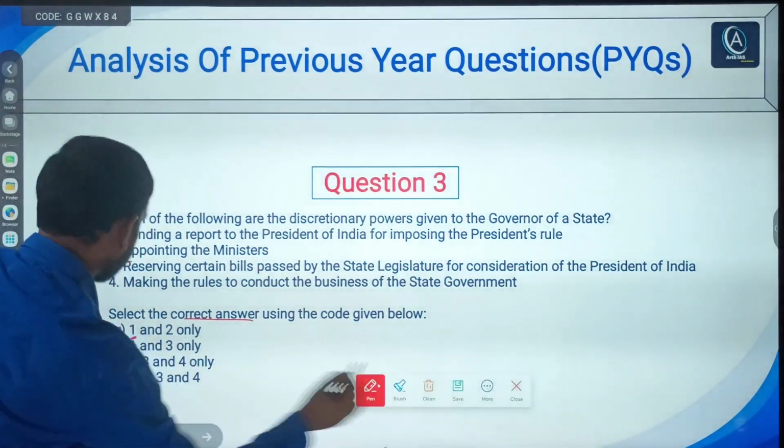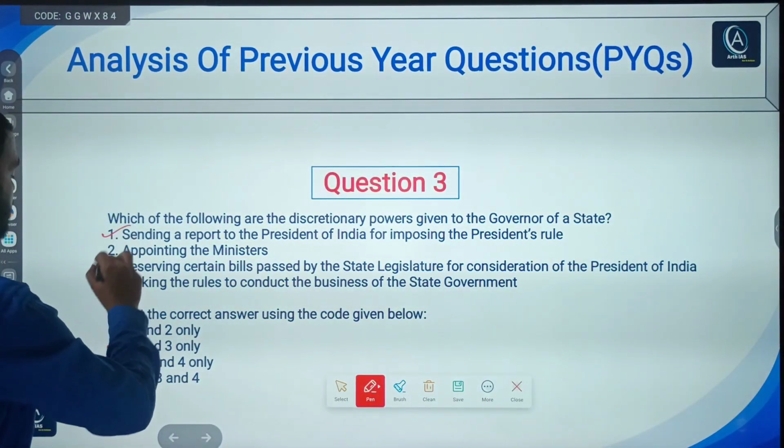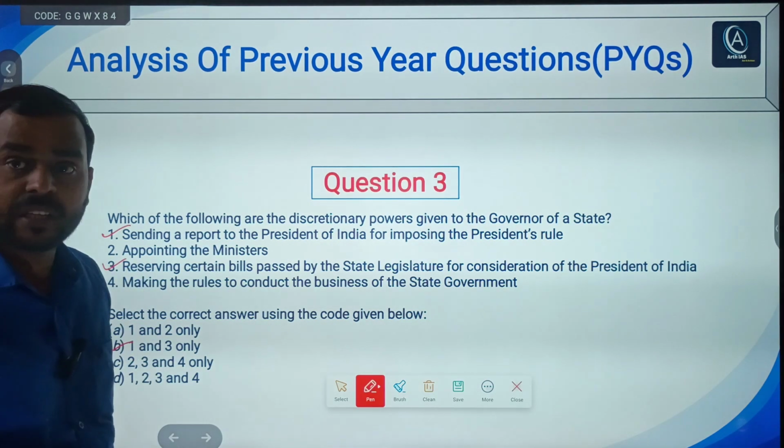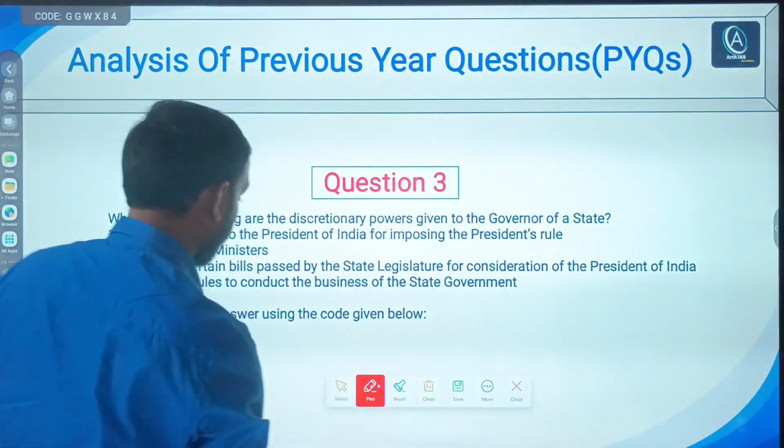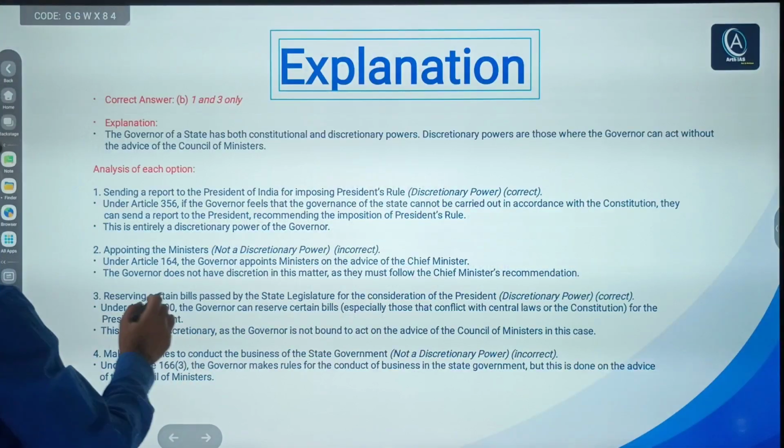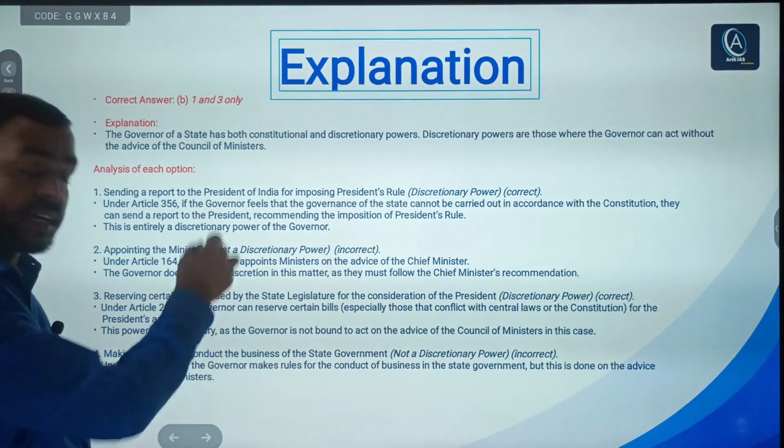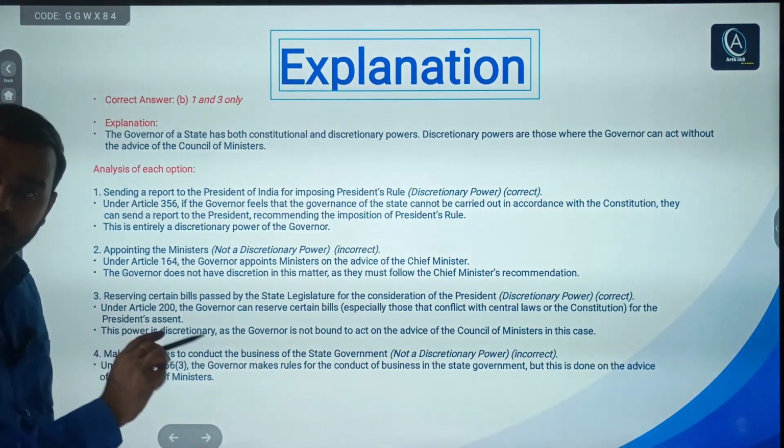So what is the correct answer? B is the correct answer. Only statement 1 and 3 are correct, right. You can check the explanation. I have already explained. You can pause the video and you can read the options, right.